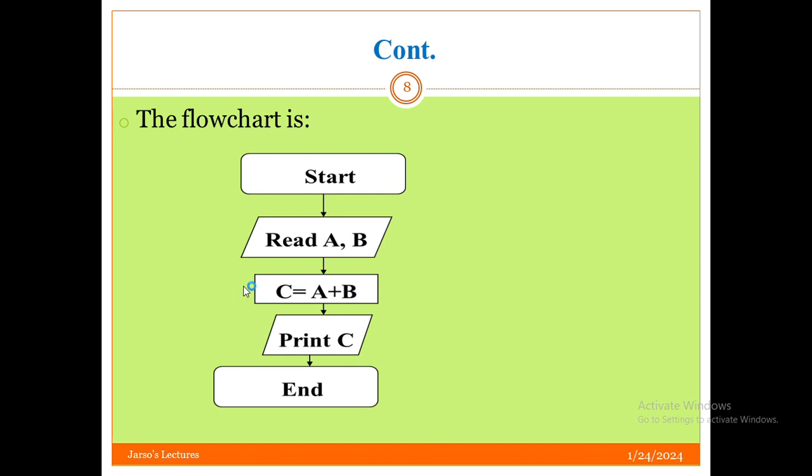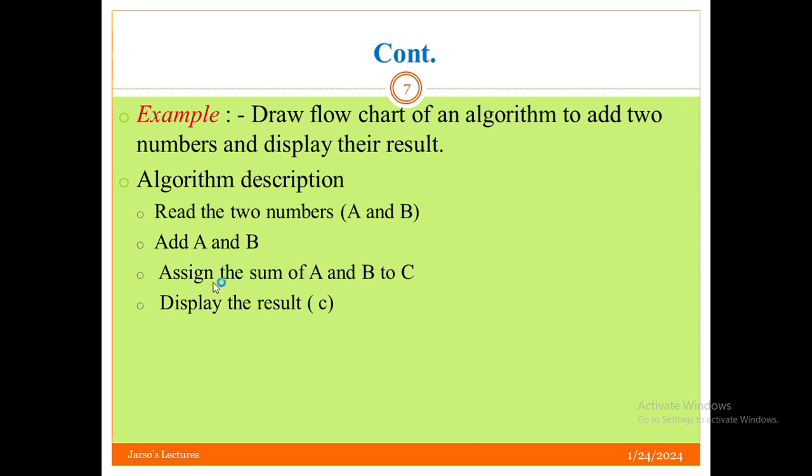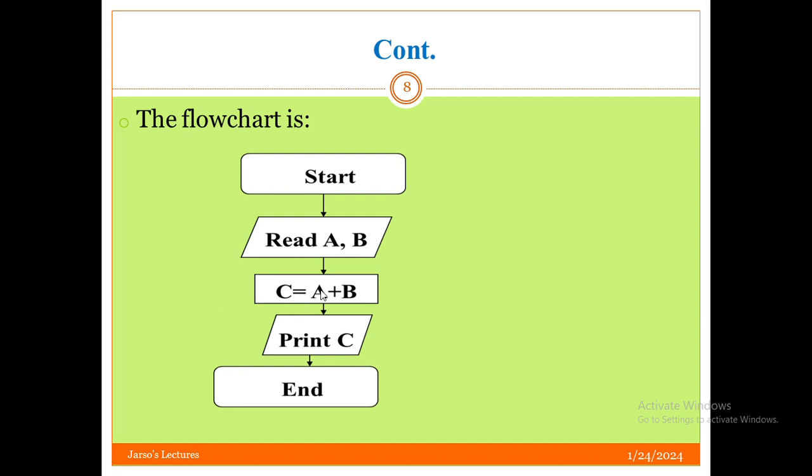Adding them. Now here they are added, and this computation tells us two steps. Look here. Adding them and assigning their sum to C. Look here, C equal to A plus B. This is computation. This rectangle is used to represent computations, used to represent processing.